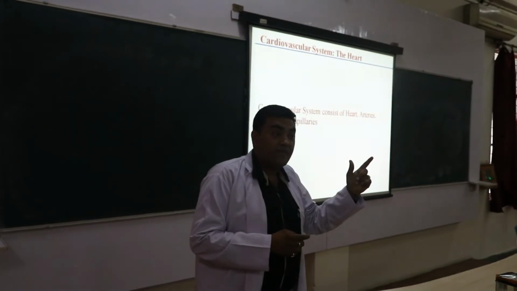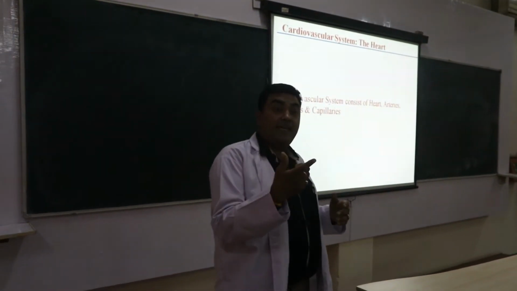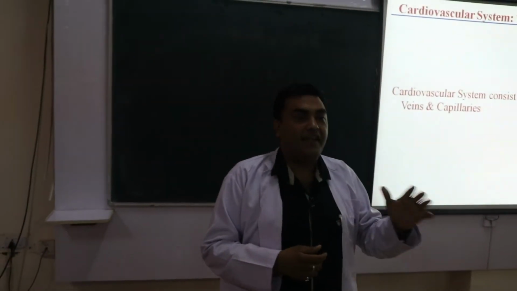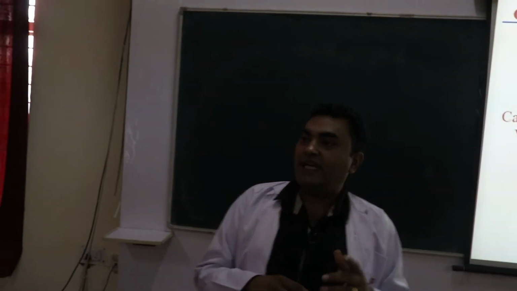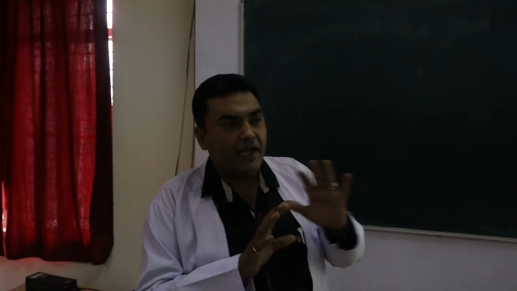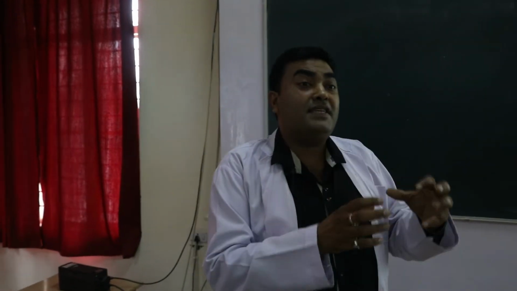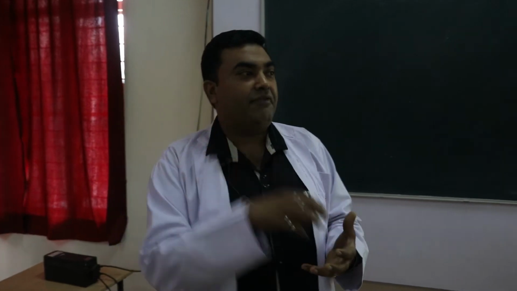The pulmonary veins take the oxygenated blood from the lungs to the left atrium of the heart. So in the new definition we don't describe whether it is oxygenated or deoxygenated blood. On the basis of the direction of flow of blood, we define artery and vein.